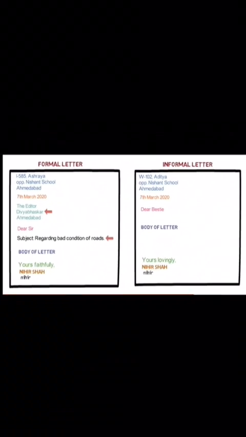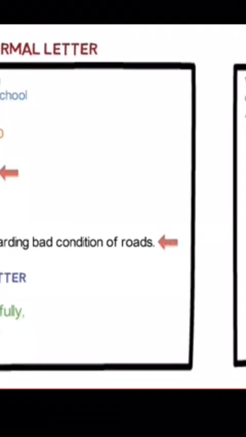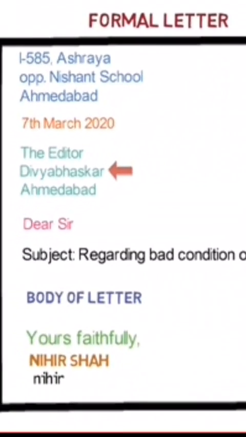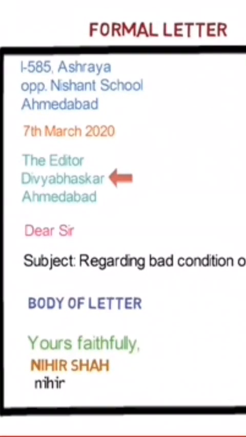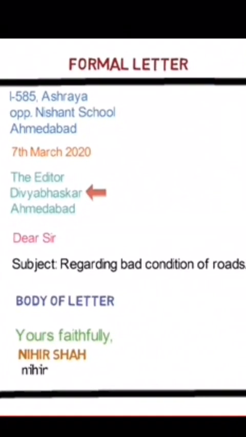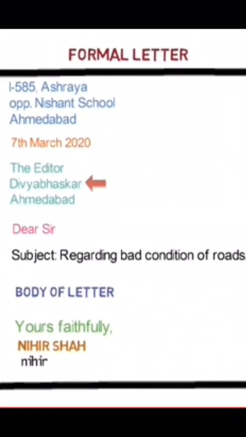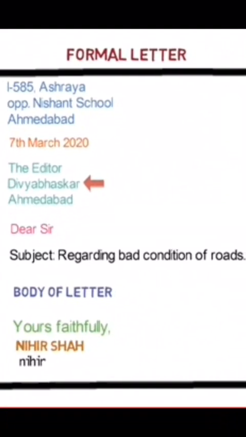Now see, formal letter and informal letter. First of all, we'll discuss the formal letter. In a formal letter, first of all, you will write the address. Then comes the date. Then if we are writing a letter to the editor, the letters to editors fall into the category of formal letter, and then you will write the editor, name of the newspaper, and place. Then dear sir, then comes the subject. See, regarding bad condition of roads. Okay, so always start your subject with regarding. It should not be so long, right?